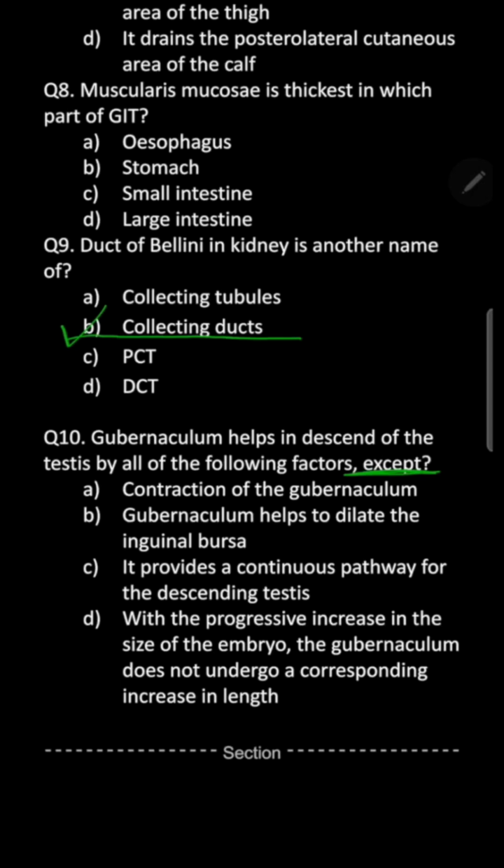So that's how, as the body keeps growing, testis keeps descending, and the path which it follows is the path directed by the gubernaculum. So option number A, where it's mentioned as contraction of the gubernaculum, remember that it is not a contractile tissue. So the answer here is A. And that's all in this question paper.